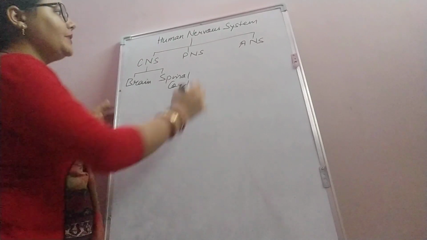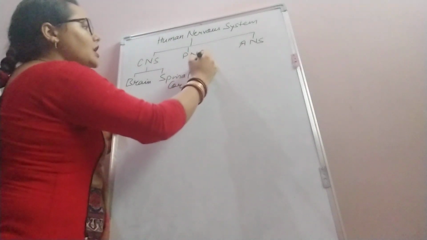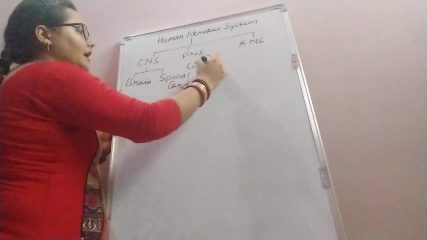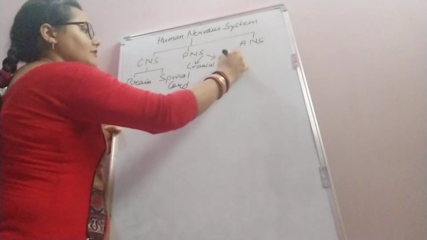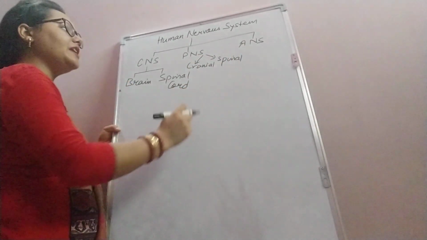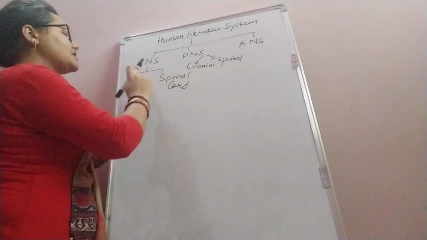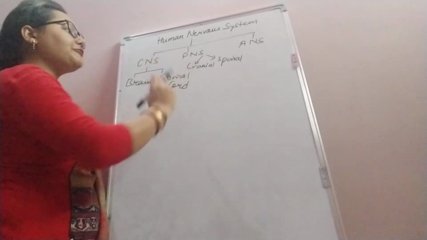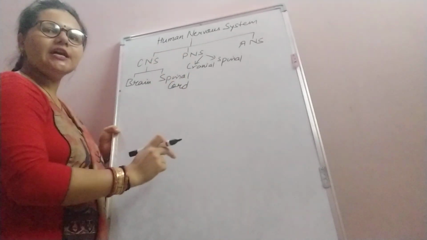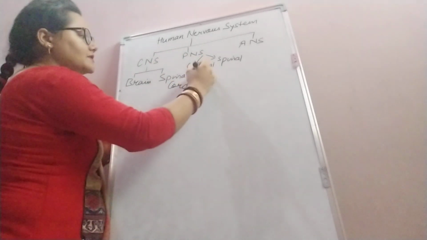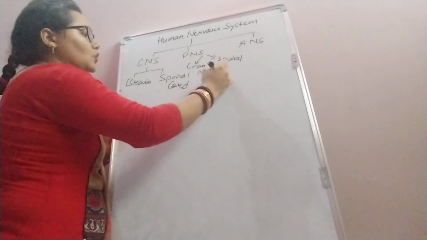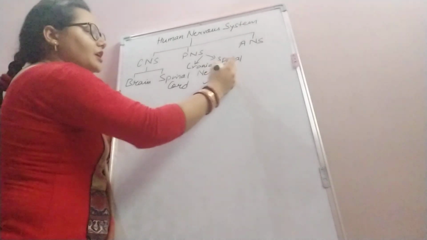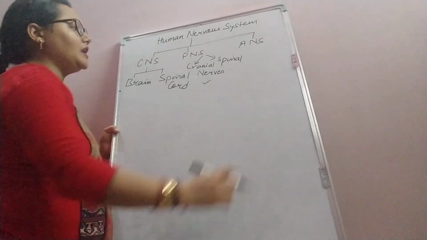The peripheral nervous system consists of nerves. These nerves are cranial nerves and spinal nerves. The central nervous system includes the brain and spinal cord, and the peripheral nervous system includes nerves only. The cranial nerves arise from the brain and the spinal nerves arise from the spinal cord.